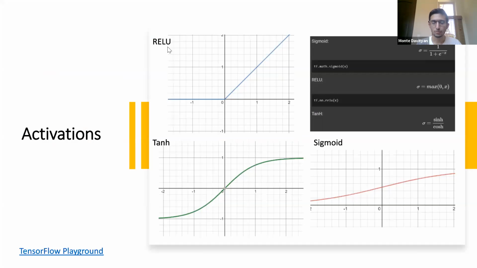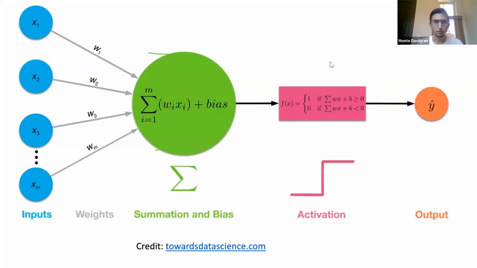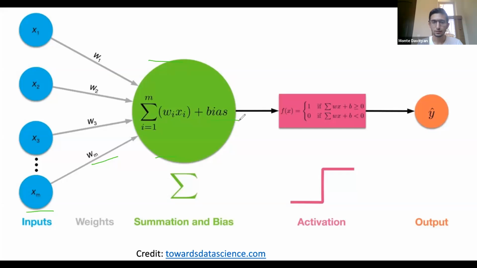And these are common functions, ReLU, which is rectified linear, or tanh. These are common functions that I use. They all depend on what scenario you're using. But using this, you apply it. So if we go back to our formula, we multiply the inputs by our slope, we add the bias, then we put that into that function. It could be ReLU, it could be sigmoid, but we put that into that function, and that's what allows us to approximate nonlinear data.